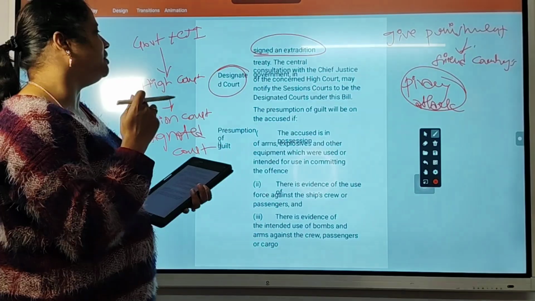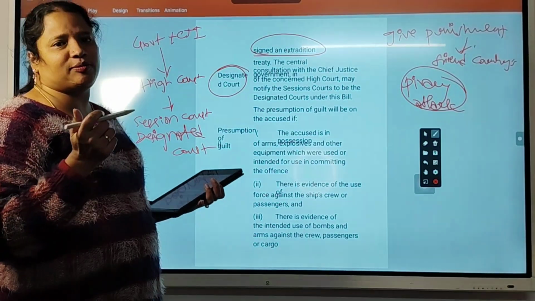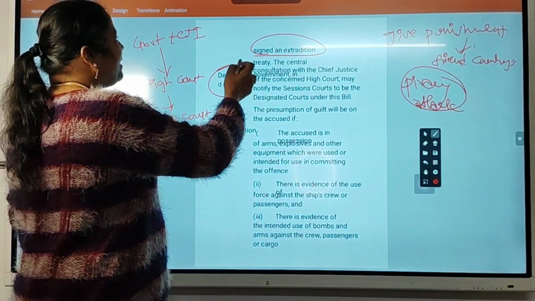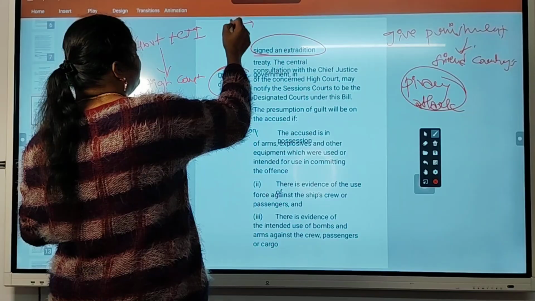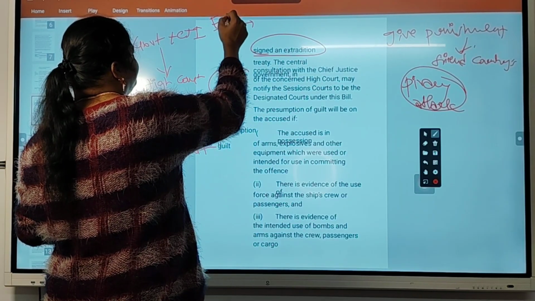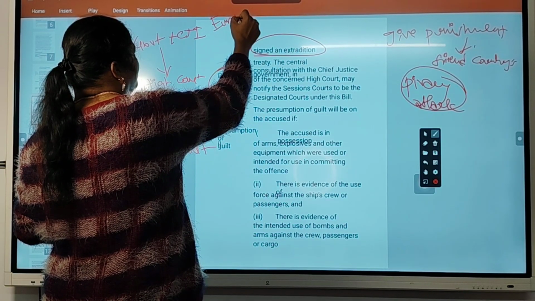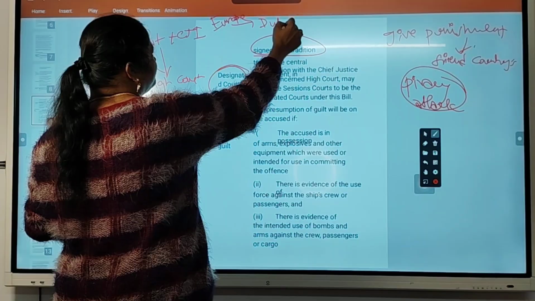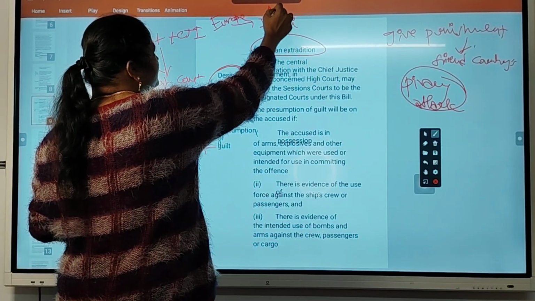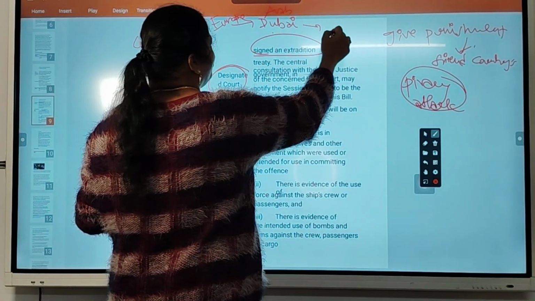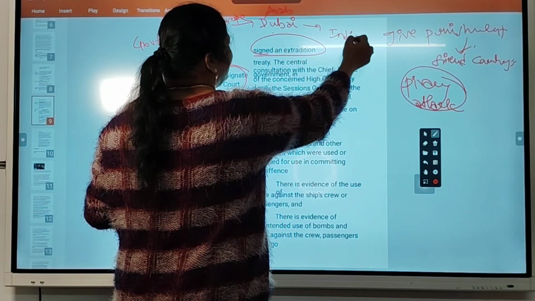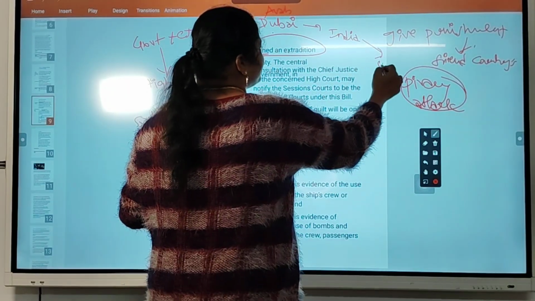Suppose a person, in maximum cases what will happen, a person is travelling from Europe through Dubai, meaning Arab countries, and to India, then later to Southeast Asia.